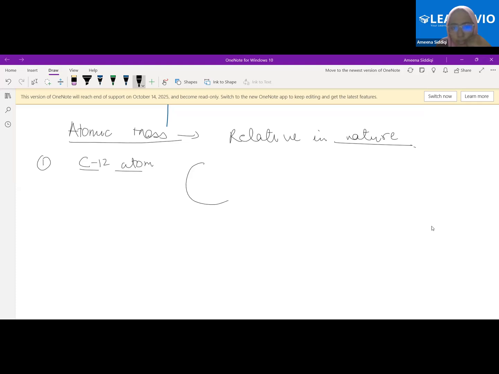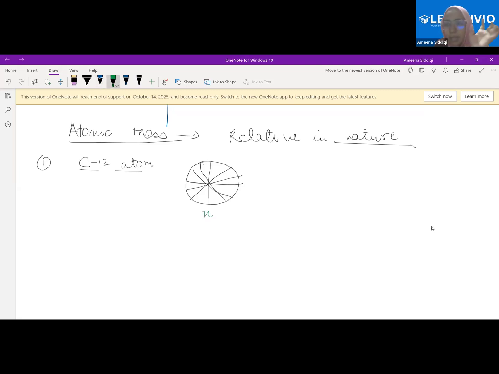Let's draw the atom something like this. This is the atom. Now what happens is that we took the mass of this atom. That is not our concern. We divide this atom into 12 pieces. How many pieces? 12 pieces, something like this. Now what happens? The mass of the whole atom, let's say, came out to be X.